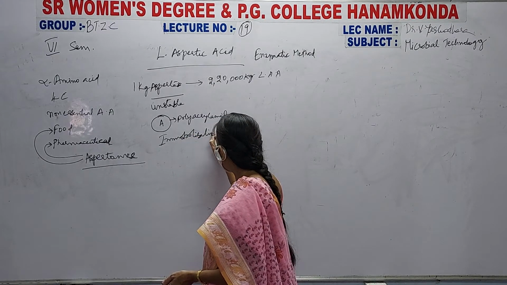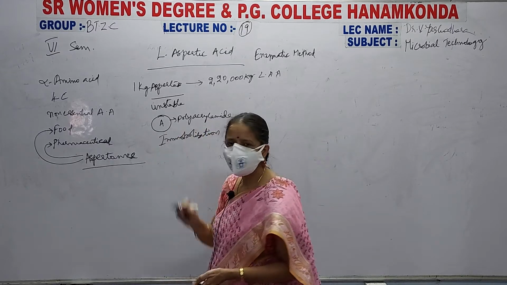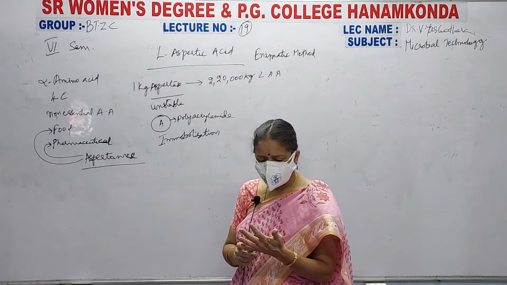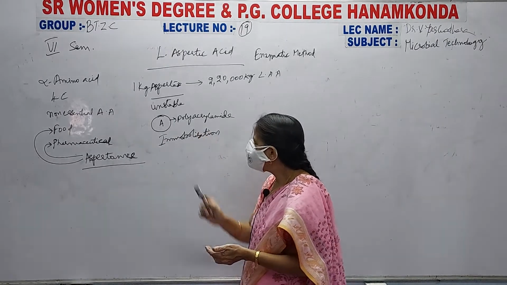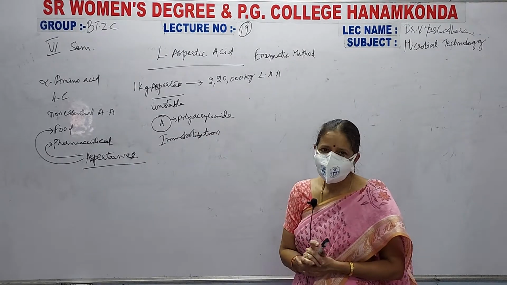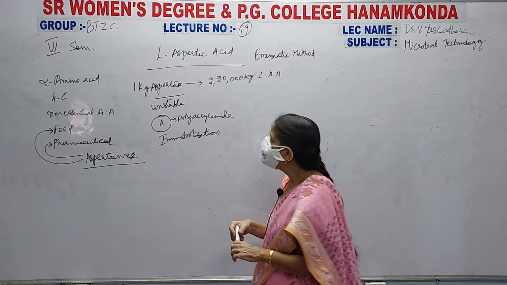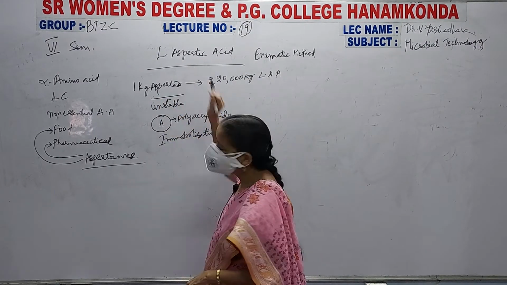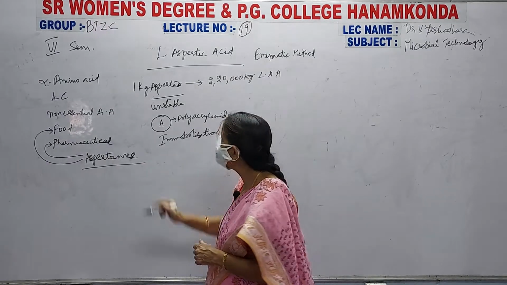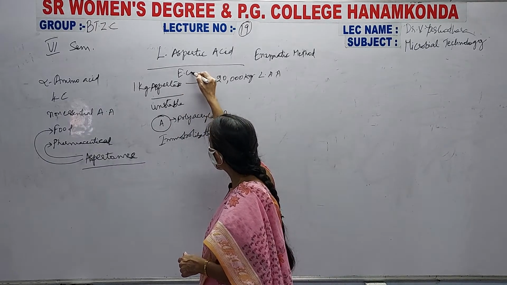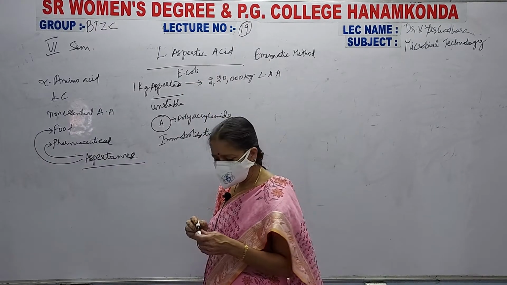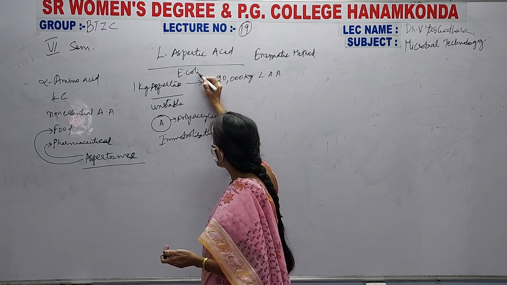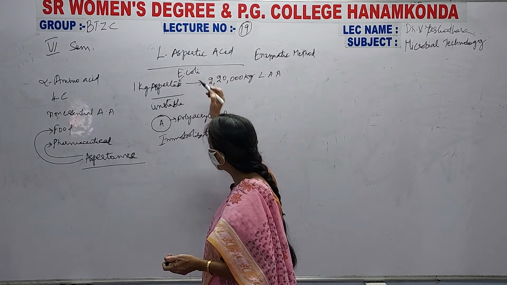Why are we doing immobilization with polyacrylamide? Why is the aspartase enzyme immobilized with polyacrylamide? Because it is unstable. Okay, next one. This aspartase enzyme is present for the production of aspartic acid. What microorganism is used? That is E. coli. All of you know Escherichia coli. This E. coli is the microorganism that contains the aspartase enzyme.